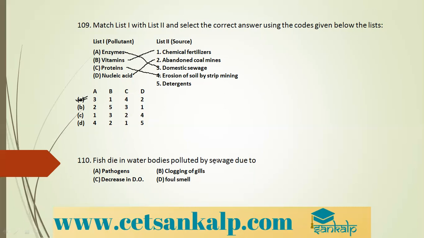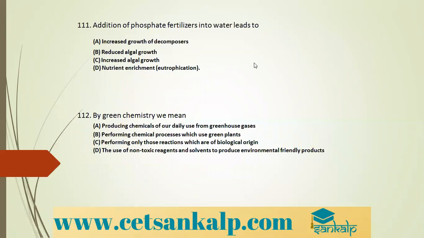Fish die in water bodies polluted by sewage due to what? It is due to decrease in the dissolved oxygen. Microorganisms from sewage consume all dissolved oxygen and fish get deprived of this oxygen and ultimately die. So it is due to decrease in the dissolved oxygen that the fishes die. DO stands for dissolved oxygen.